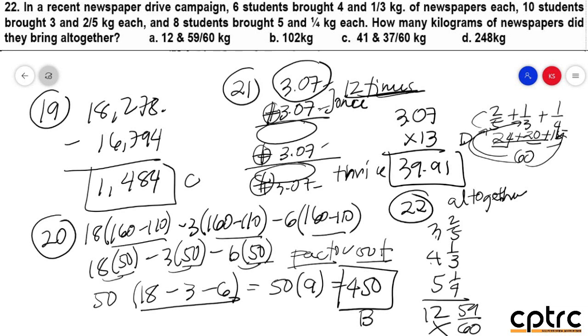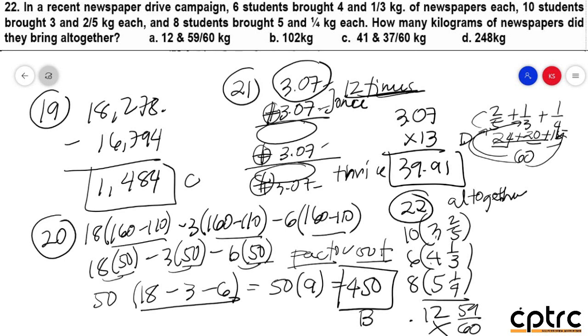Bakit, sir? Because take note, yung 10 estudyante, yun po yung dala nila. Hindi ibig sabihin po, yun po yung total dala po ng 10 estudyante, but the word is each. Sa 10 estudyante na yan, kada isa sa kanila, they brought 3 and 2/5. They brought 5 and 1/4, so on and so forth. Ibig sabihin, you need to multiply first before tayo maka-add. So therefore, this solution po is mali. So kailangan nating i-multiply muna saka tayo mag-add. So, this 3 and 2/5 should be multiplied to 10. Ito should be multiplied to 6 and this time po, this is 8.